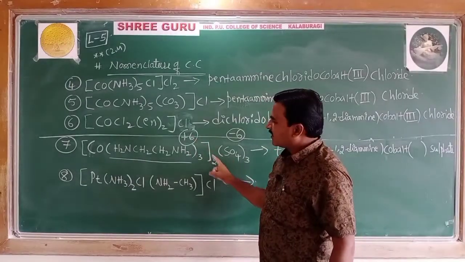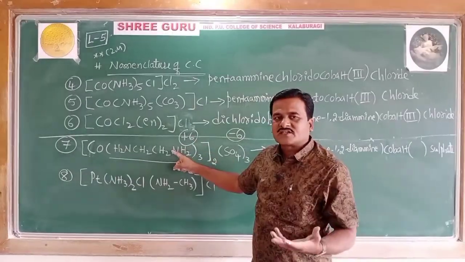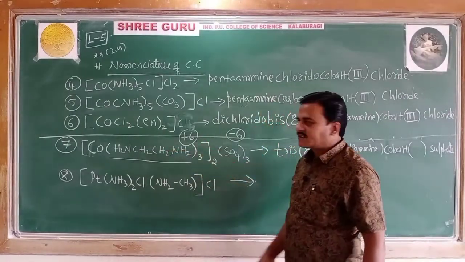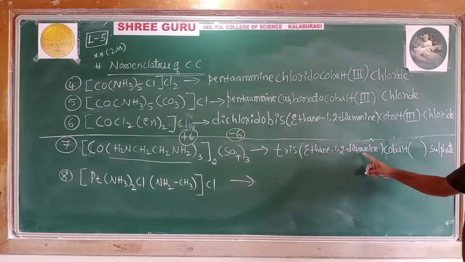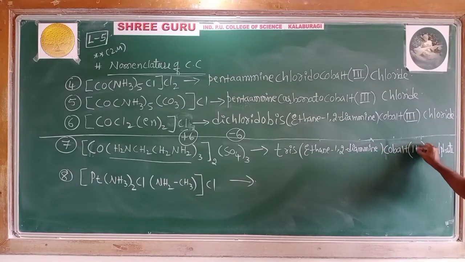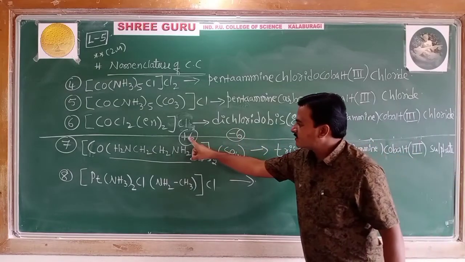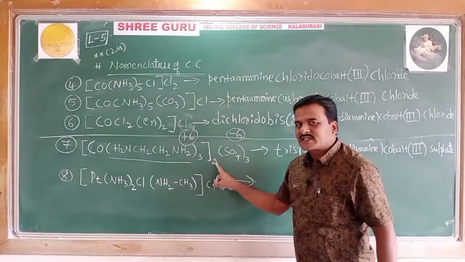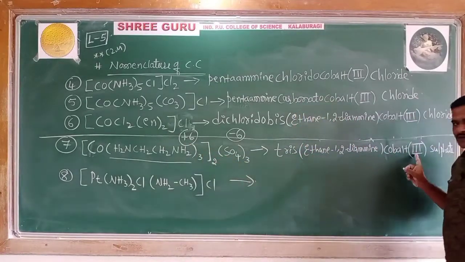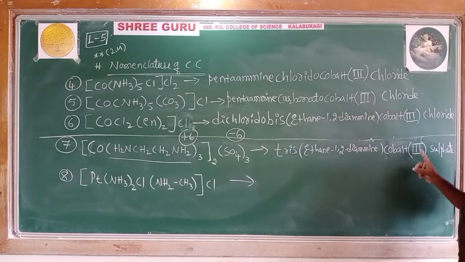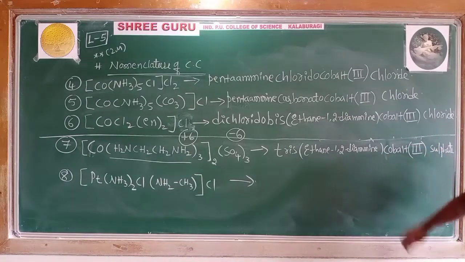Two are there. And obviously the charge of each should be 3. Therefore, tris(ethane-1,2-diamine)cobalt(III). Net charge is +6, but how many times is this cation there? Two times. Each charge is +3, which is indicated by Roman numeral 3.